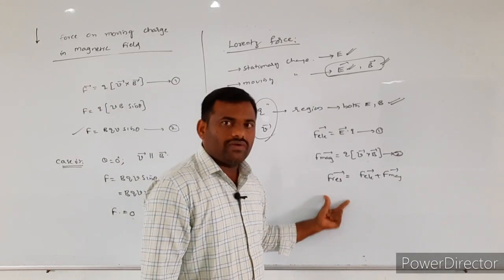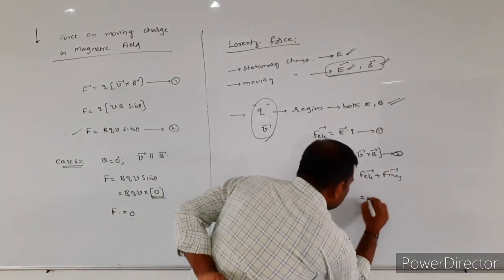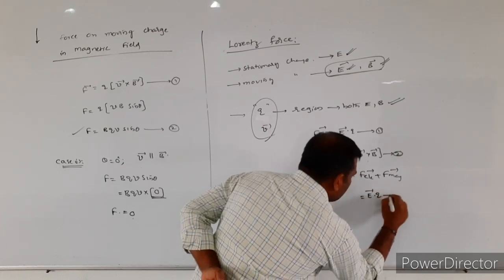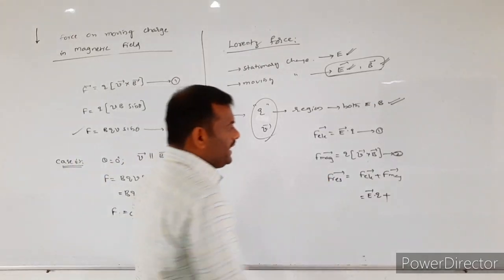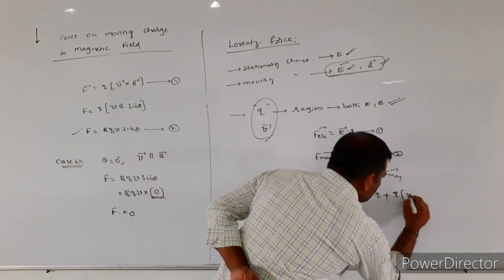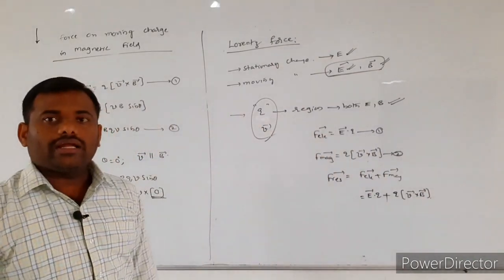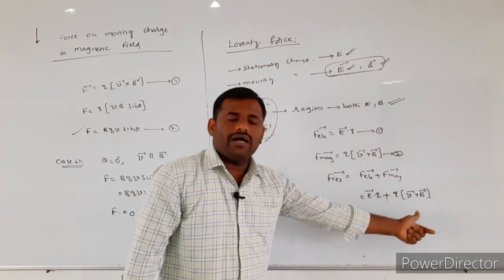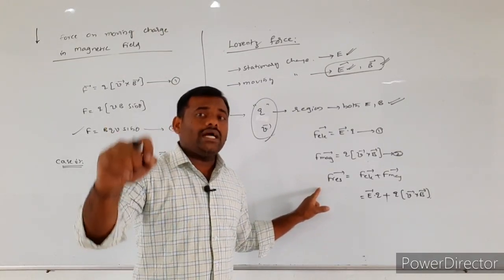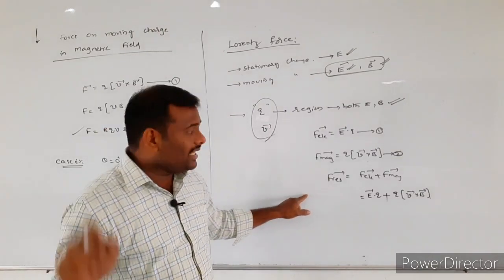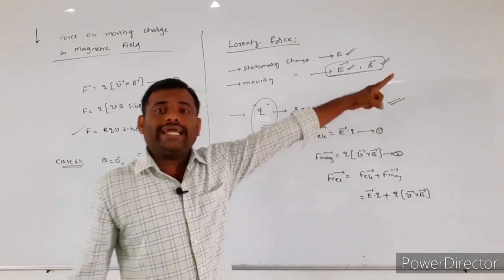F electric is equal to E bar into Q, and F magnetic is equal to Q into V bar cross B bar. This is the resultant force acting on the charged particle by both the electric field and the magnetic field.